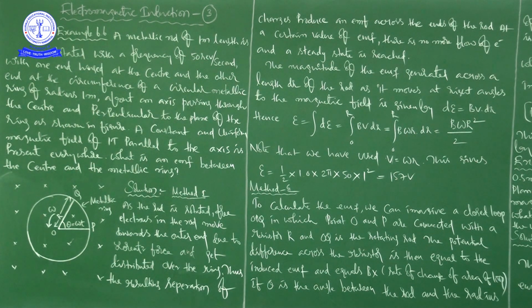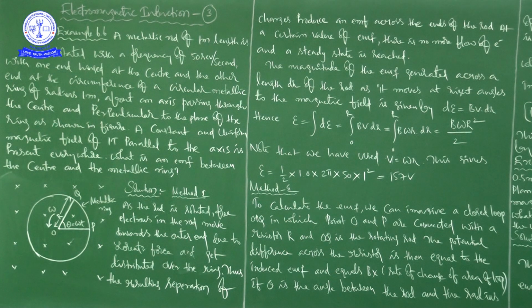A constant and uniform magnetic field of 1 Tesla parallel to the axis is present everywhere. The question is, what is the EMF between the center and the metallic ring? That is the question.